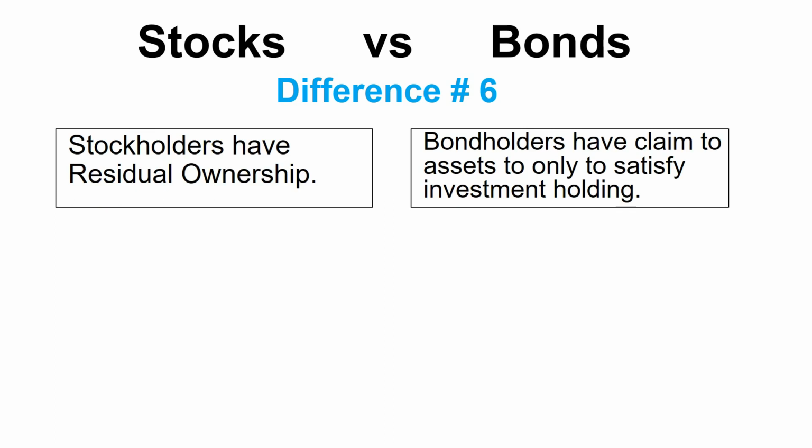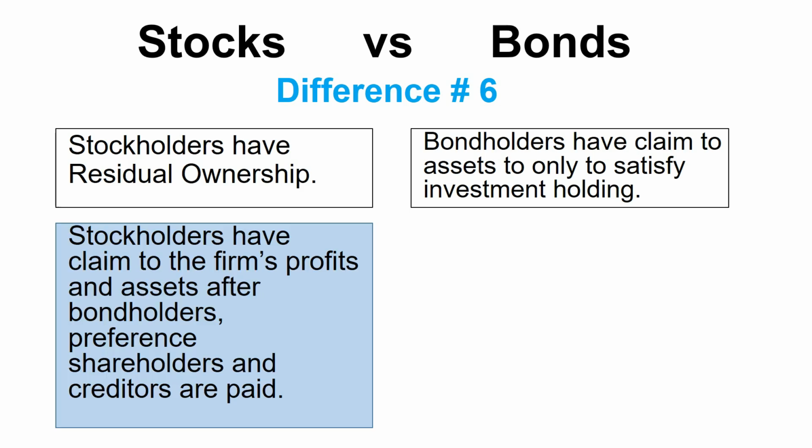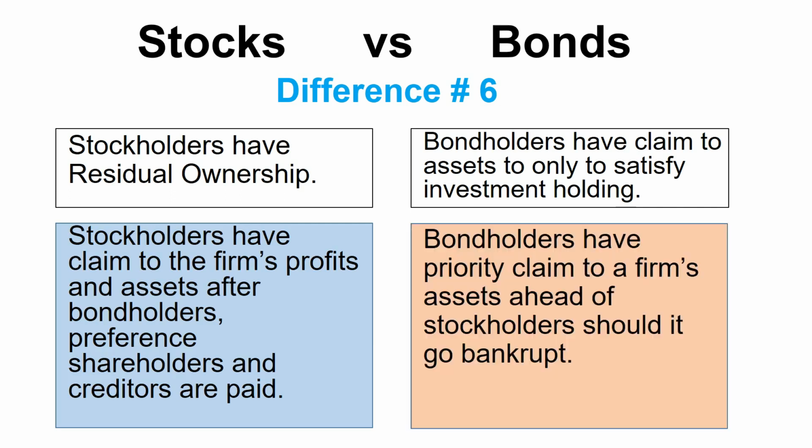Difference number 6. Stockholders have residual ownership, while on the other hand, bondholders have a claim to assets only to satisfy their investment holding. Stockholders have a claim to the firm's profits and assets after bondholders, preference shareholders, and other creditors have been paid. On the other hand, bondholders have only priority claim to a firm's assets ahead of stockholders in the event that the firm should go bankrupt.